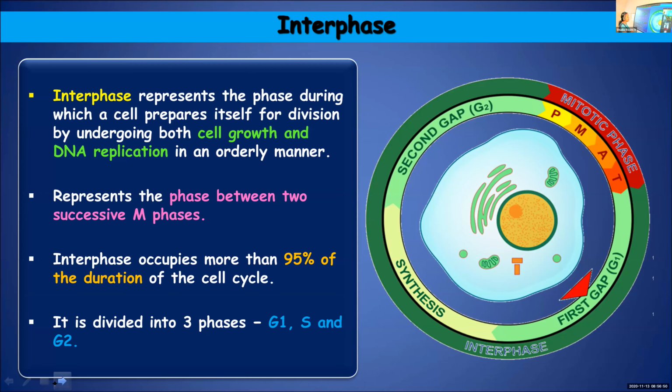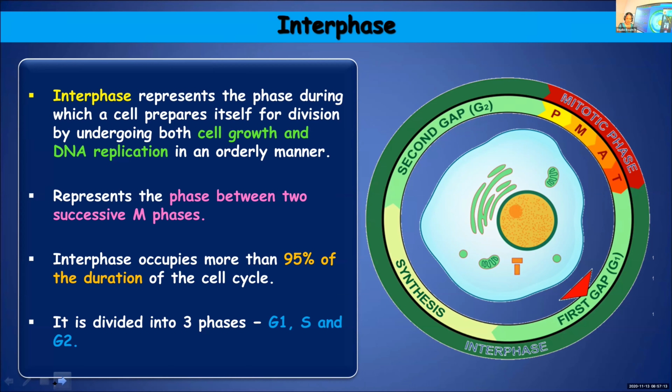Then we started with the interphase. Interphase represents the phase during which a cell prepares itself. So during interphase, division is not taking place. Cell division takes place during M phase. But interphase is a preparatory stage. So during this phase, the cell will prepare itself for carrying out the division.